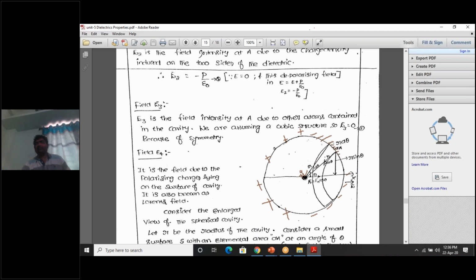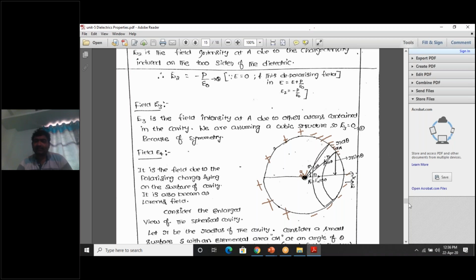Where it comes from is not relevant for us, because this derivation is already a big derivation. So the polarization component P cos theta is responsible for separation of these charges in the direction of theta.